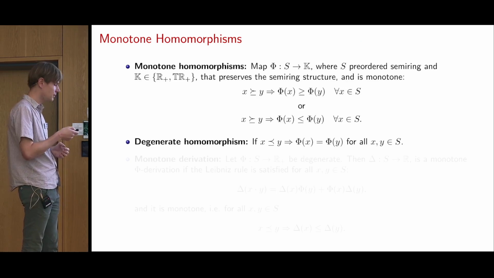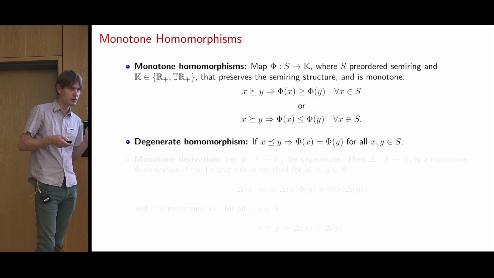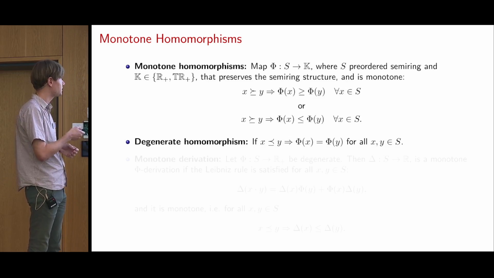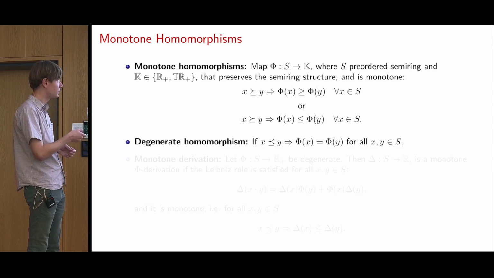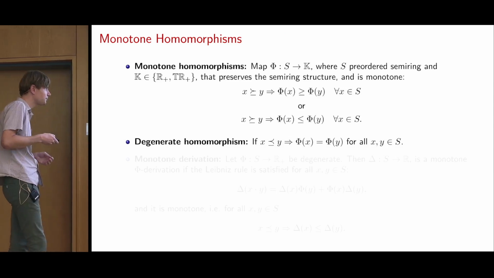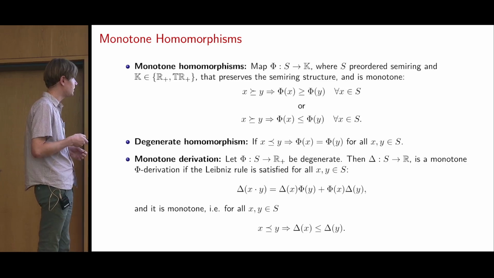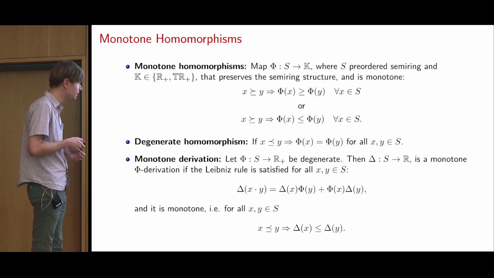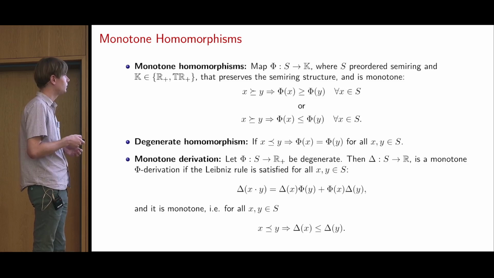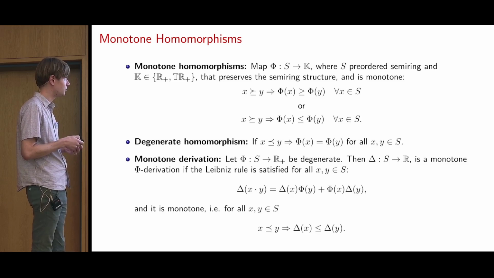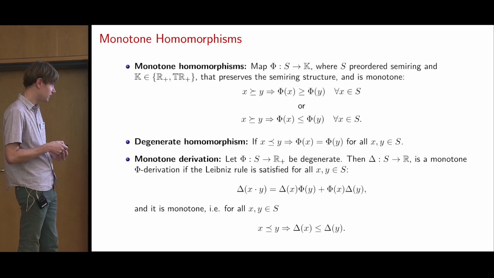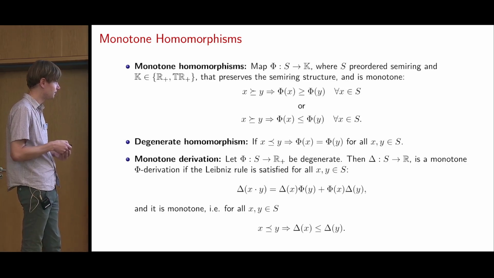A degenerate homomorphism is a homomorphism where, for any two elements that are comparable, so x is less than y, phi evaluates to the same value for x and y. Such a homomorphism is called degenerate. And in that case, we can define a derivation of a degenerate homomorphism. A derivation is a function from the semiring to the real numbers that satisfies some Leibniz rule, which reminds us of the product rule in taking a derivative. And it's also monotone.